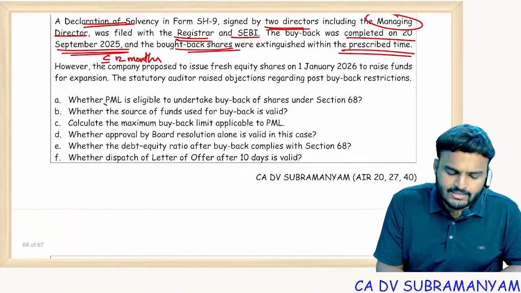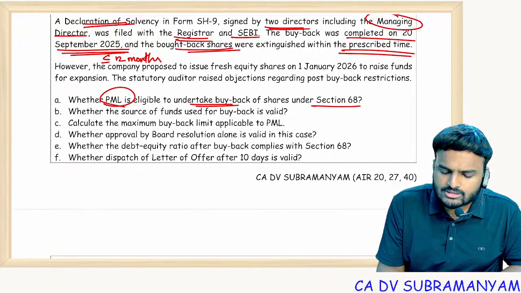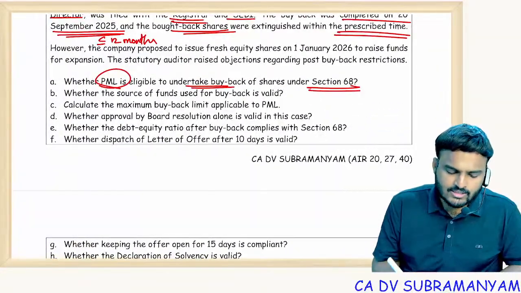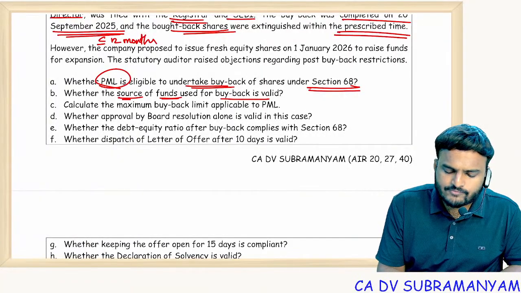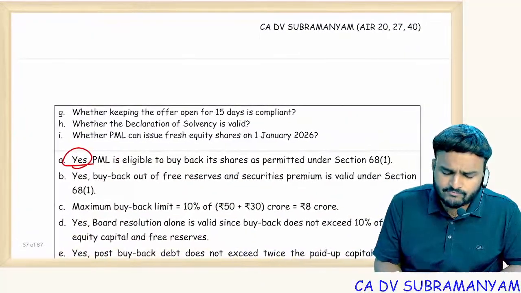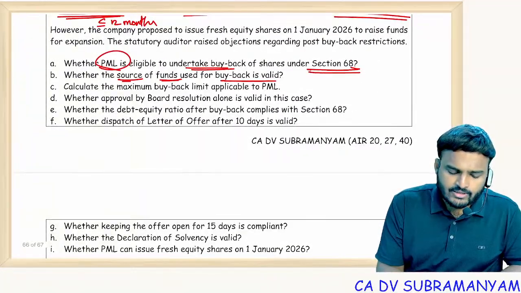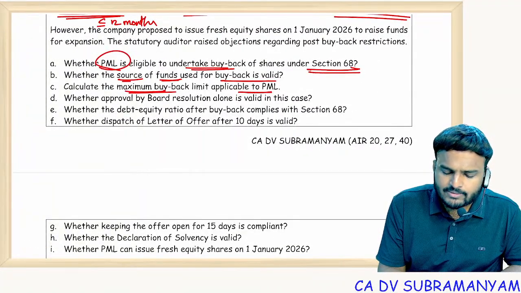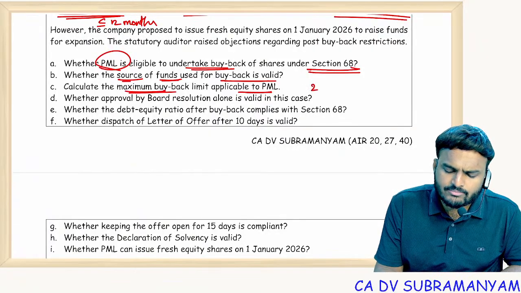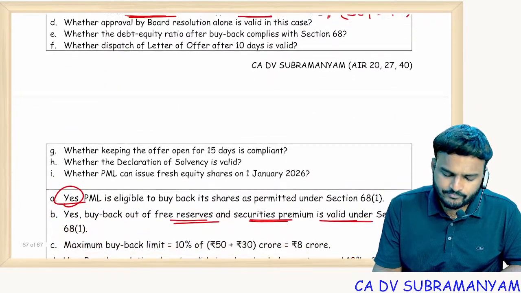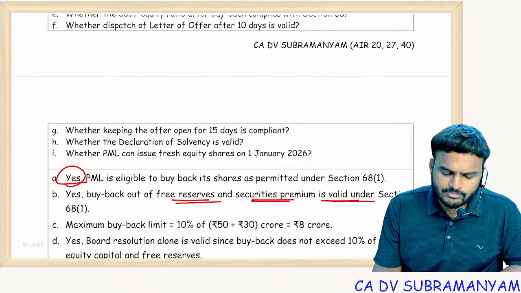So whether PML is eligible to undertake buyback of shares under section 68? Yes, ma. Yes. Whether sources of funds used for buyback is valid? Securities premium, free reserves, valid only. Revaluation reserve not allowed. Calculate maximum buyback limit applicable to PML. Maximum buyback limit is 25% of paid up share capital 50, free reserves 30, securities premium 10. Up to 25% allowed.